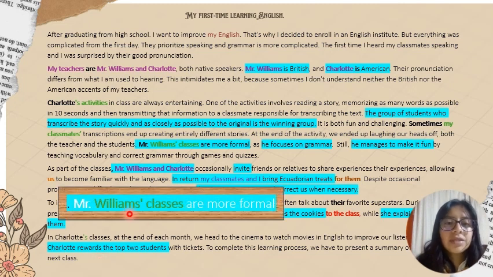Okay, then we have Mr. Williams classes are more formal. Here we are talking about the classes that are in plural. We are not talking about Mr. Williams. That's why we use are. That's why I consider this an agreement.